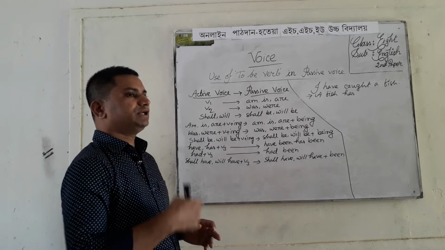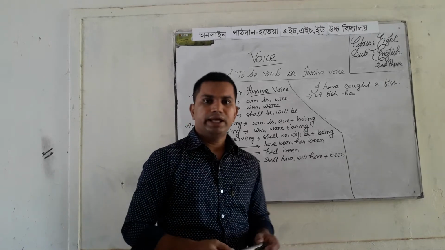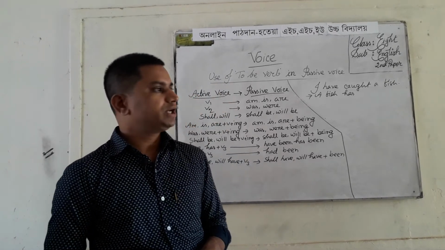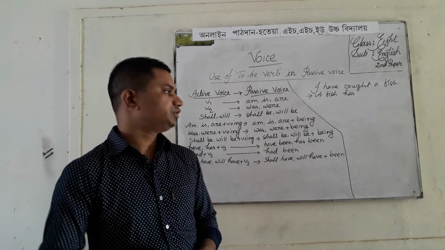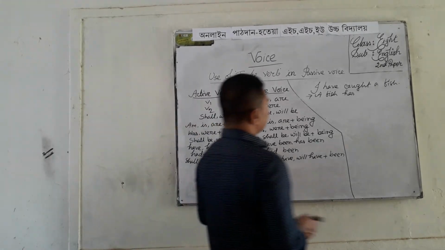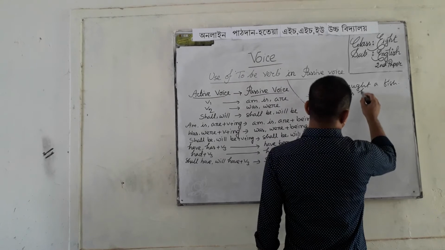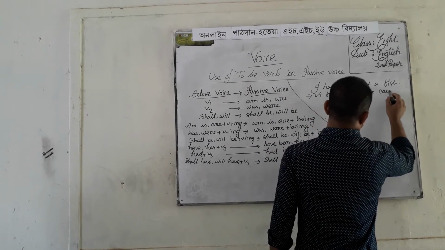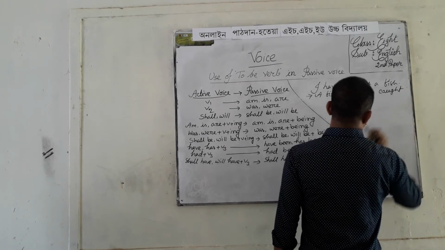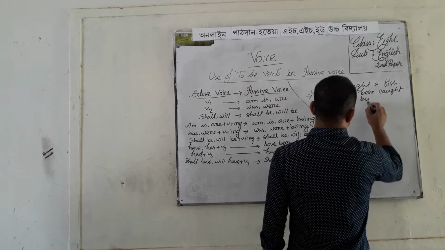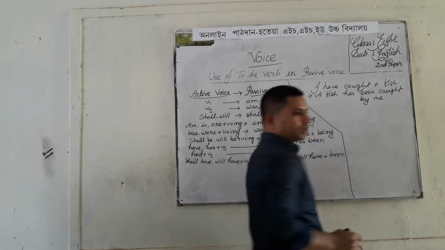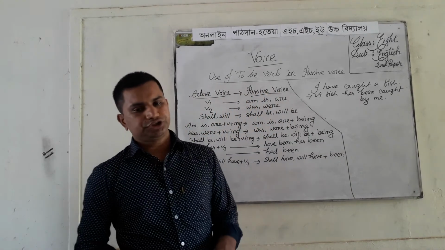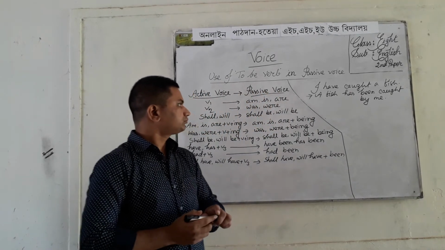I mean, after third person and singular number, has is used and have is used for the rest. So a fish has been caught by me.